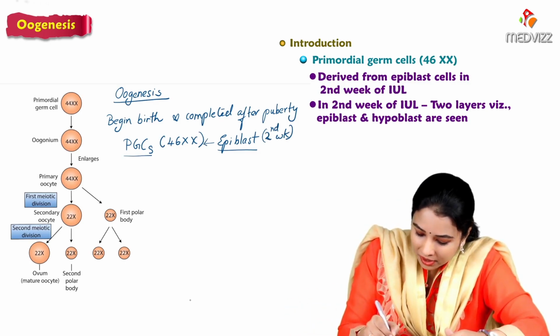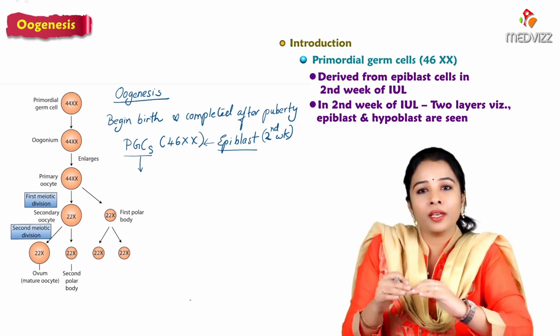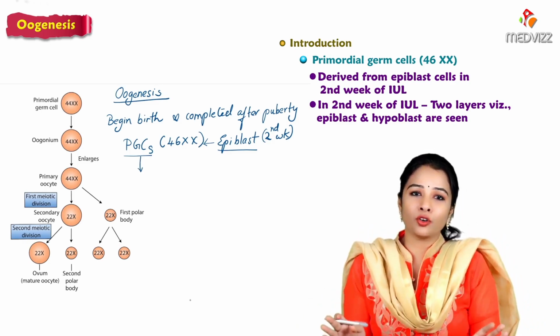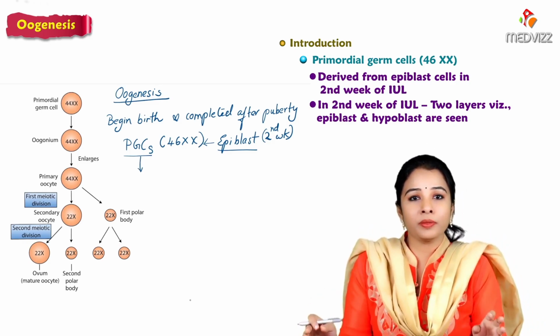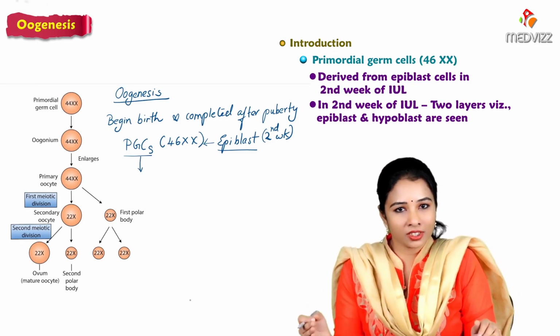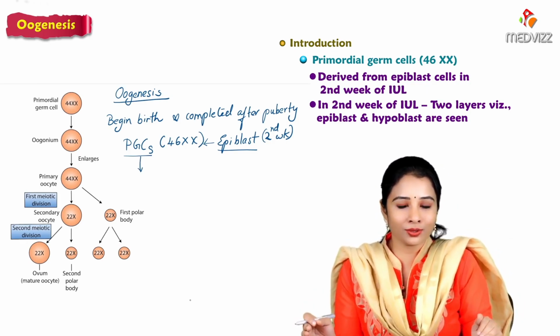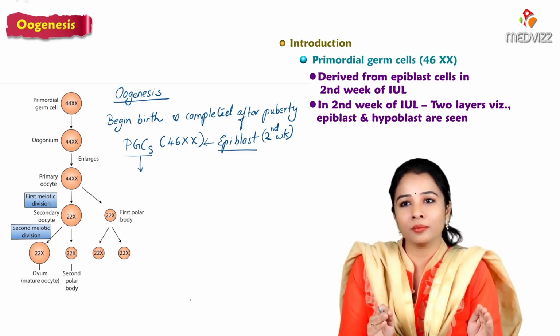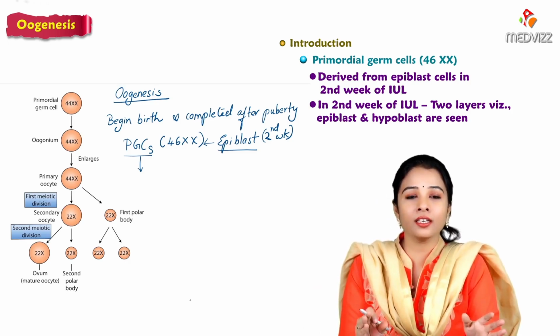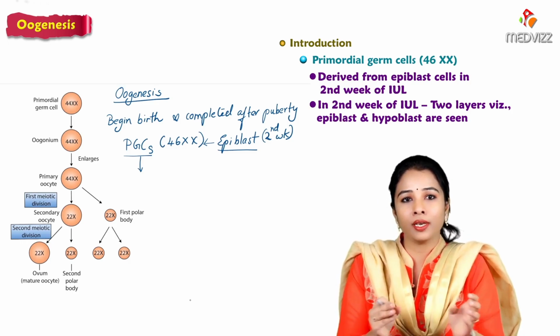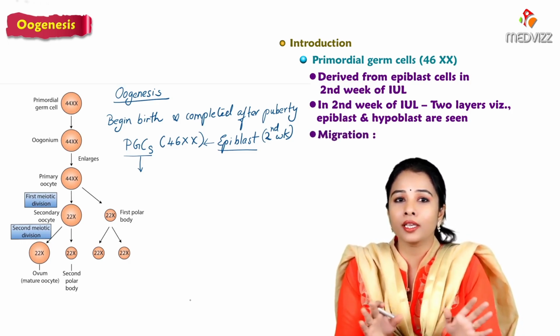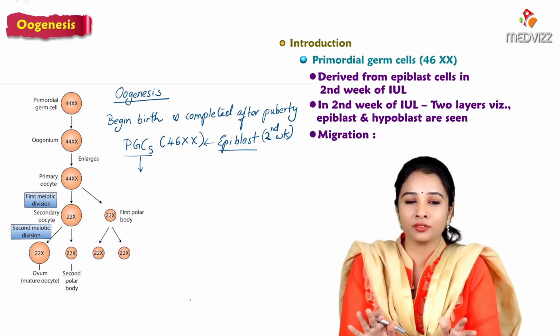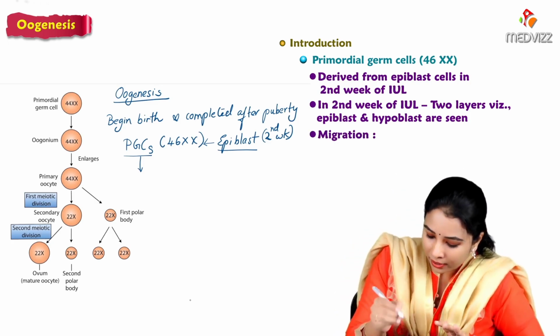These cells migrate along with the migration of cells through the primitive streak, which we will learn in a later session, so don't get confused with that for now.